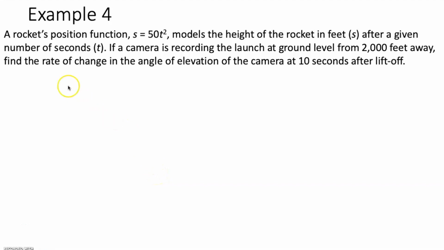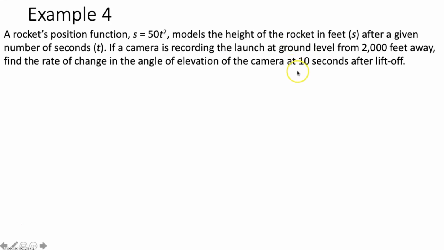Now, example 4 says a rocket's position function, s equals 50t squared, models the height of the rocket in feet, s, after a given number of seconds, t. If a camera is recording the launch at ground level from 2,000 feet away, find the rate of change in the angle of elevation of the camera at 10 seconds after liftoff.